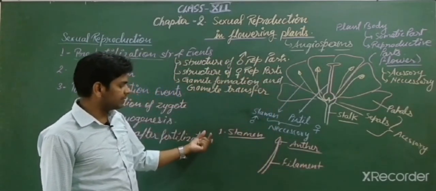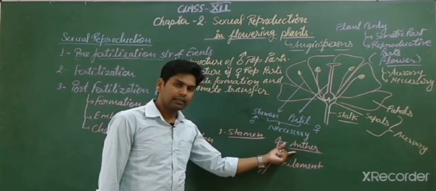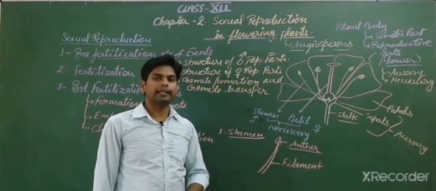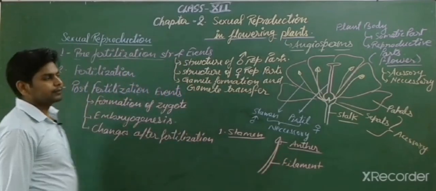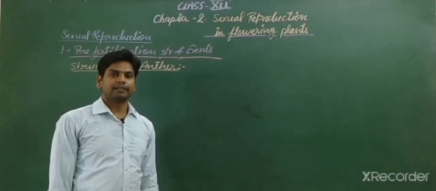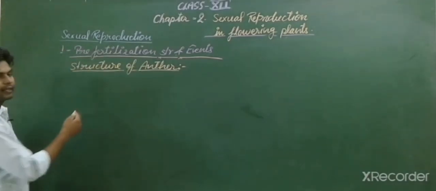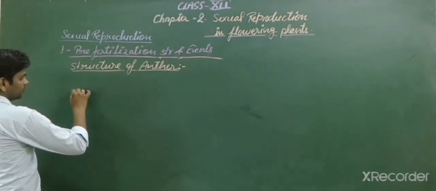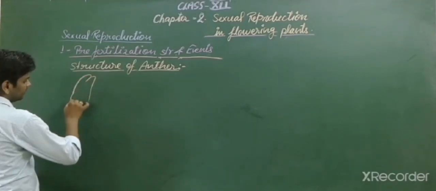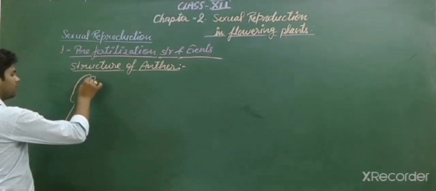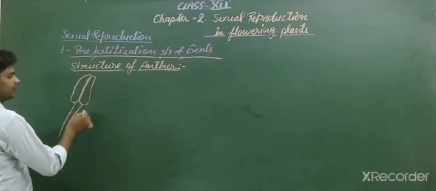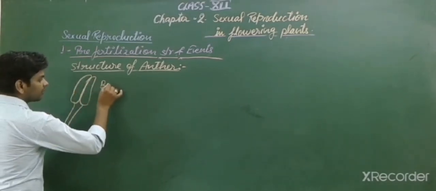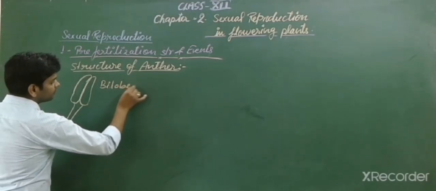Students, now we will discuss in detail the anther, because this is the structure in which microspores or pollen grains are formed. So let's discuss the structure of the anther. I drew one structure of the anther earlier, and it is like this. This is a bilobed anther.